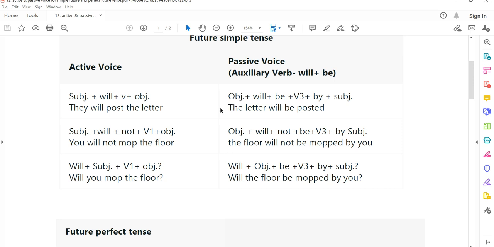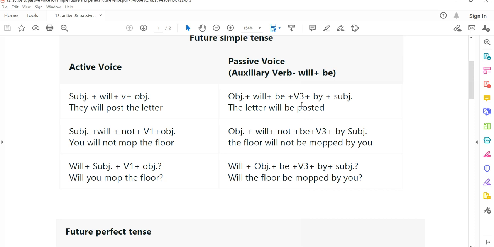So the object should come at the beginning, then followed by the same auxiliary, and after it should be followed by be, then V3, it means the past participle of the verb. التصريف الثالث للفعل. Then followed by by and subject.